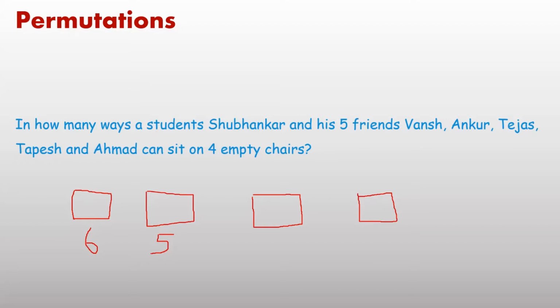Third chair: the first student is seated here, and for the second chair, any one student from the remaining 5. Now 2 students are seated. For the third chair, you have only 4 options. Any one of 4 students will sit here. And on the fourth chair, any one of the remaining 3 students will sit, and 2 students will not sit on any chair. For the total number of ways, just multiply using the fundamental principle of counting and you will get the result.